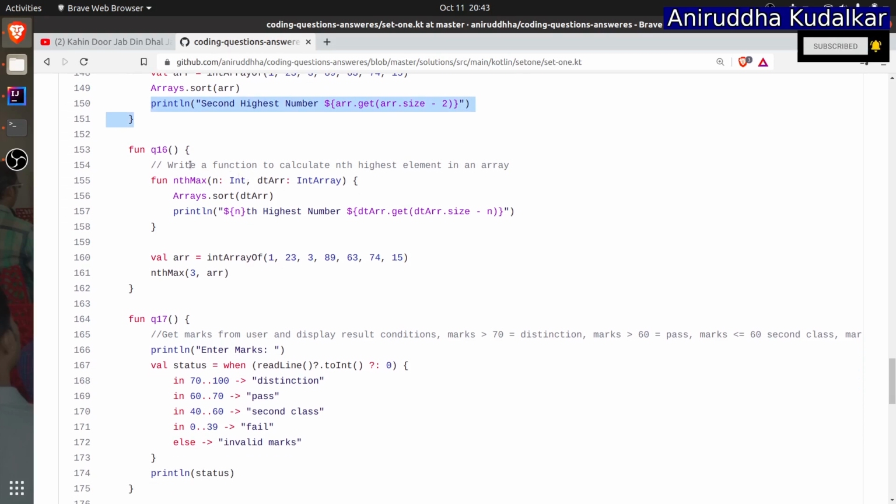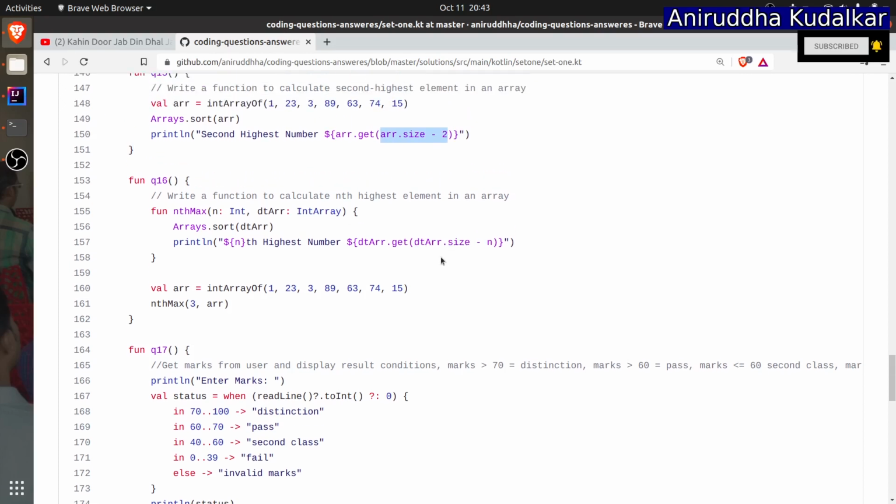On the same grounds, there is the next question. Write a function to calculate the nth highest in an array. So instead of this 2, I have just written n over here, right? Nth max. So this is the array. You are saying that give me the third max from this array. First remember that sorting of the array is important, and after sorting the array you just need to get the element at size minus n. Size minus 2 is second highest, size minus n you can say nth highest.